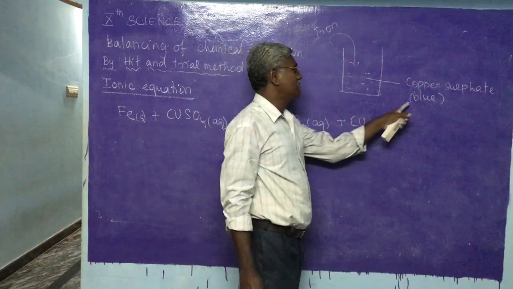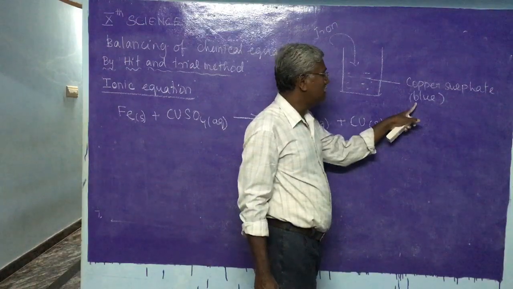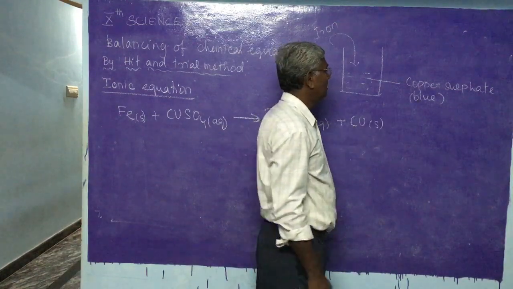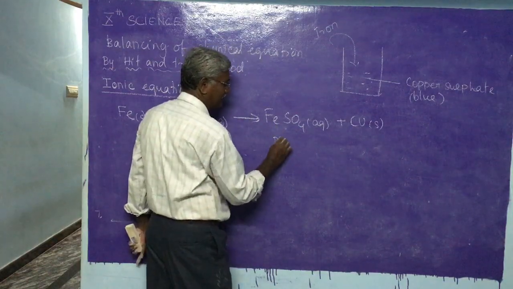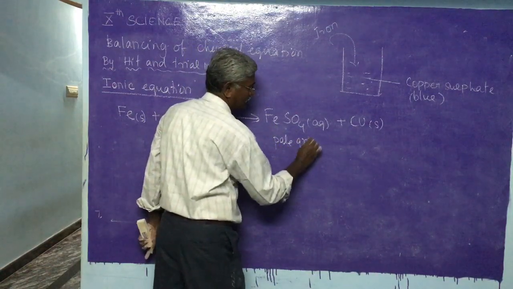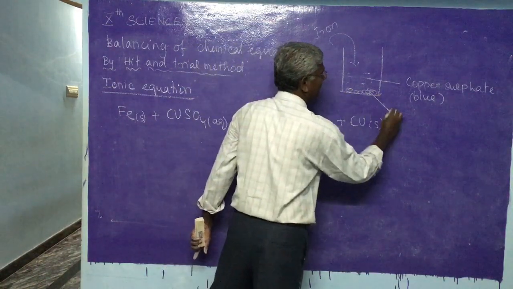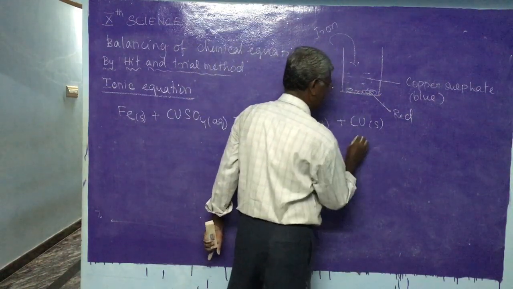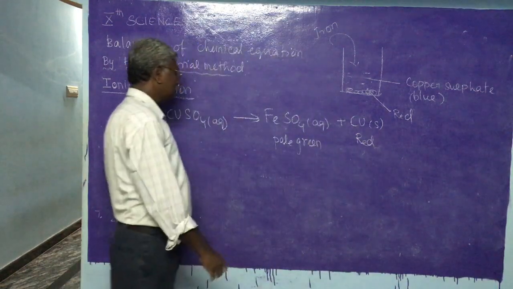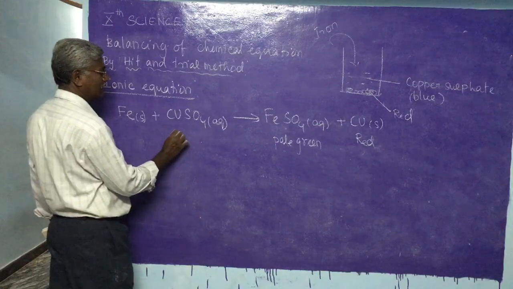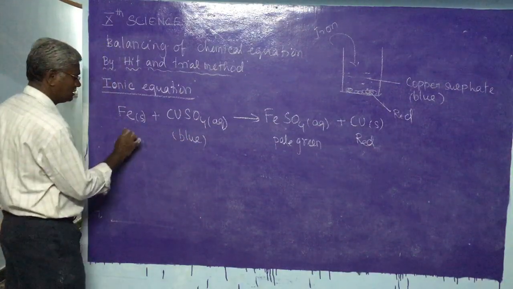After some time we can see that the blue color gets faded and slowly turns to pale green. The pale green color is due to the formation of ferrous sulfate. And a red deposit will be there. That deposit is copper. The blue color is due to copper sulfate.